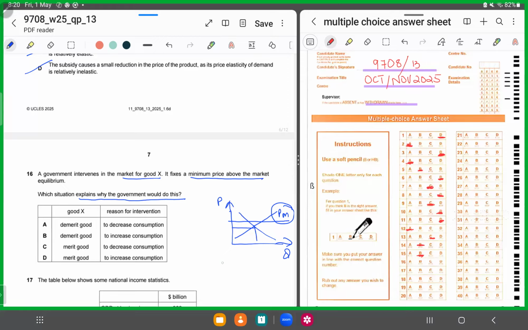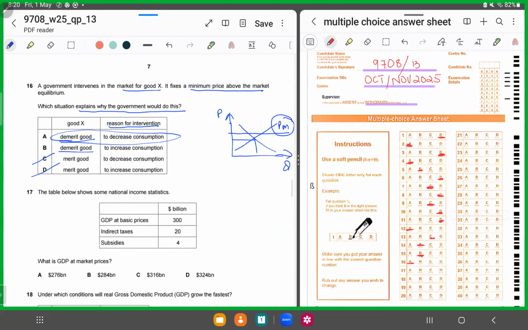So it will reduce its consumption in which scenario? When it's a merit good that's in favor of the public, or when it's causing negative externalities. It must be a demerit good, right? That's why it wants to chop its consumption. Looking at the first part of the table, it could be either A or B because both talk about a demerit good, so we'll automatically chop C and D. Now let's look at the second part. Why would it intervene? To increase consumption or decrease consumption? Obviously, it's a demerit good and it wants to decrease the consumption. So for 16, it has to be A. Maybe it could be alcohol, maybe cigarettes, something that is harmful for the health, well-being or productivity of its citizens. So for 16 we'll shade in A.